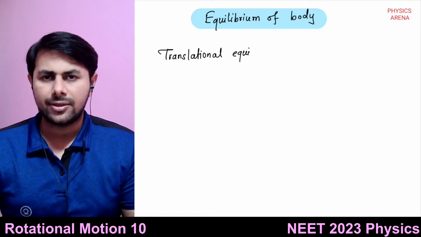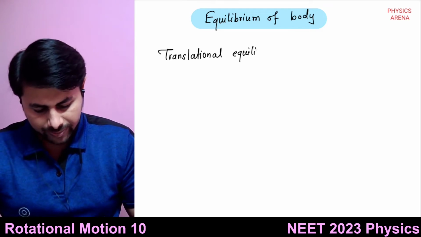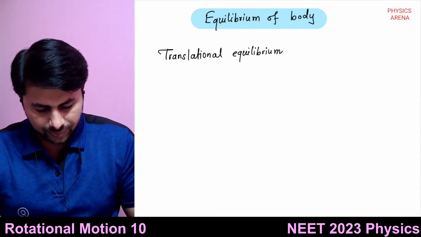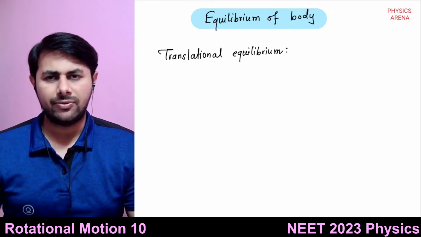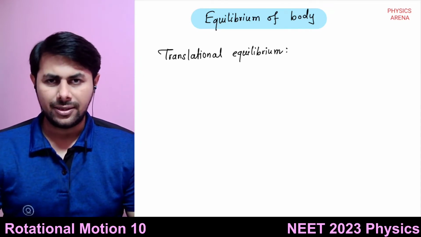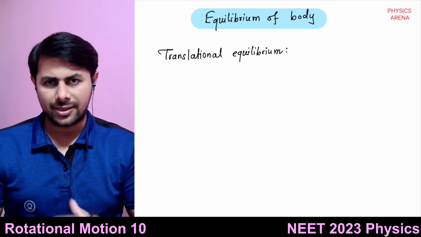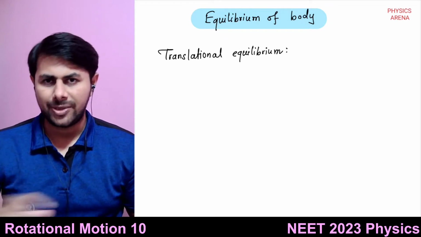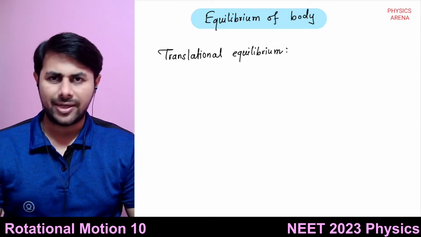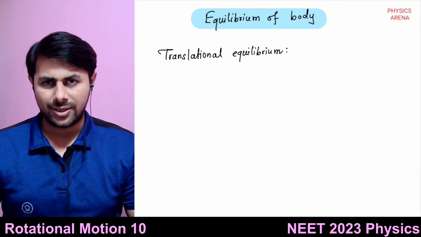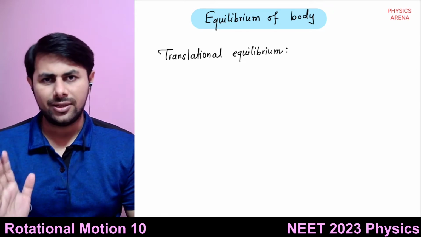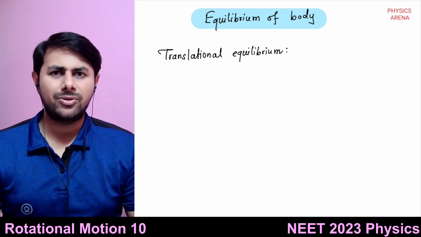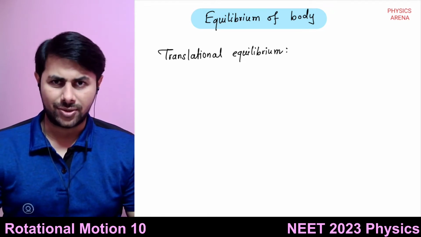So we have seen the condition for translational equilibrium: the sum of all forces acting on a body is equal to 0, right? Then if the body is at rest, it remains at rest. If it is moving in some direction with some velocity, it keeps on moving with the same velocity in the same direction if the net force acting on the body is equal to 0.